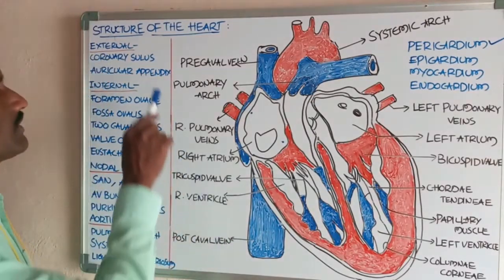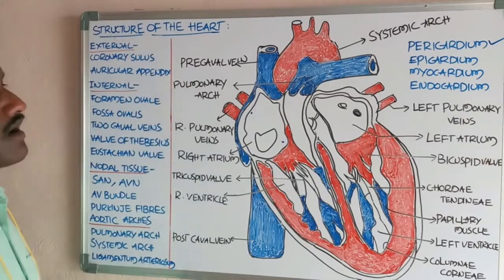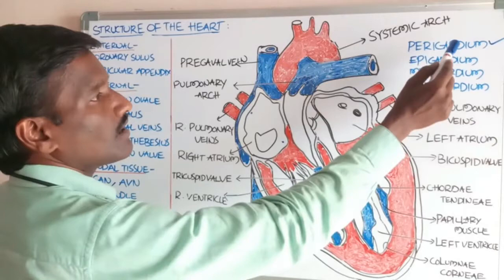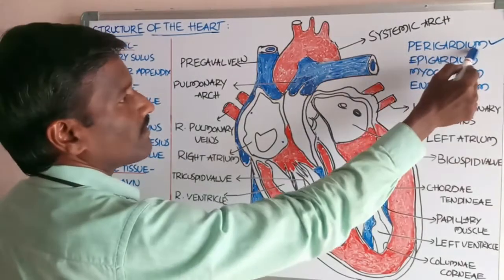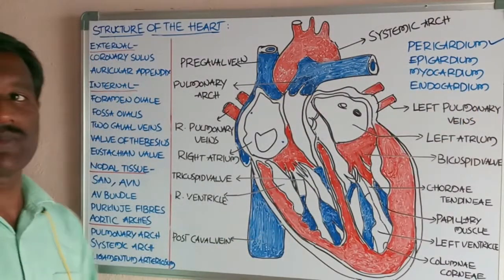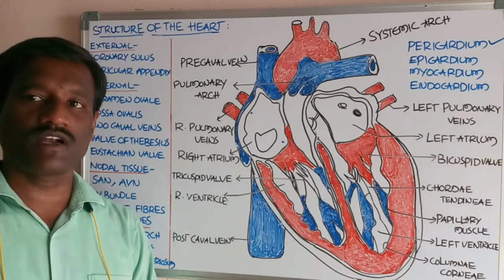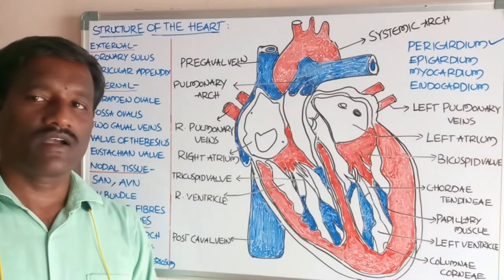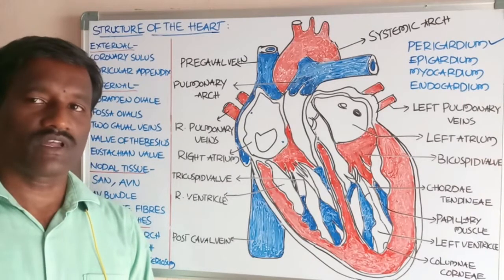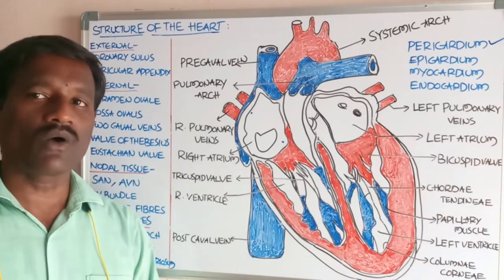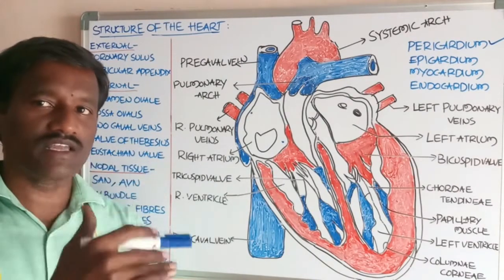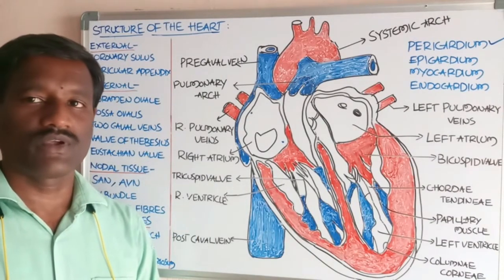Next, the entire outer surface of the heart is covered with the pericardium. What about the pericardium? Pericardium is a double walled membrane that consists of the outer fibrous pericardium and the inner serous pericardium.